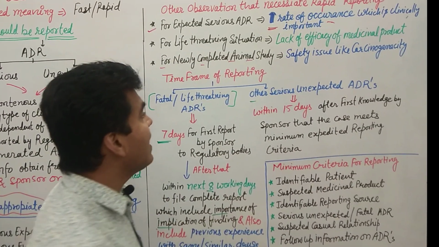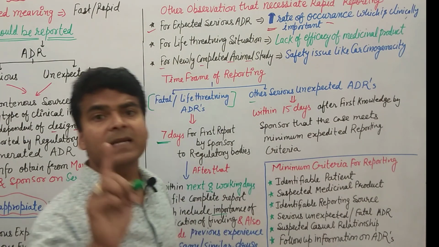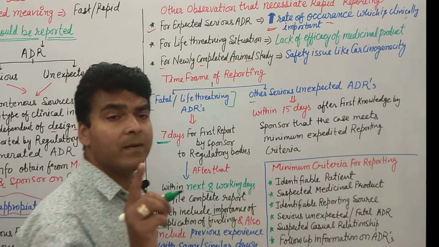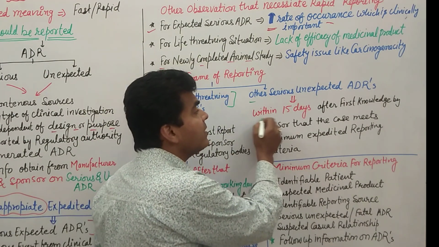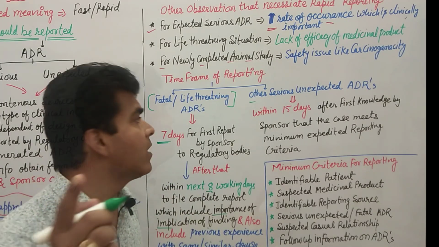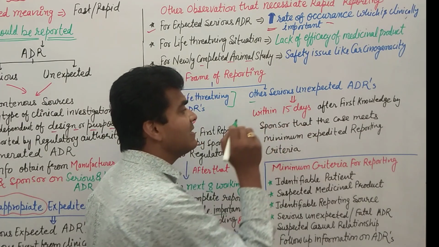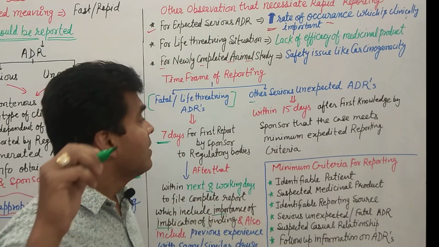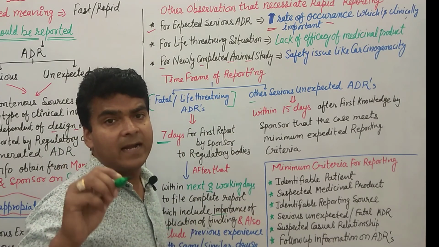And if you are looking at the other serious unexpected ADRs, then what happens? We have to report within 15 days after first knowledge by the sponsor that the case meets the minimum expedited reporting criteria.